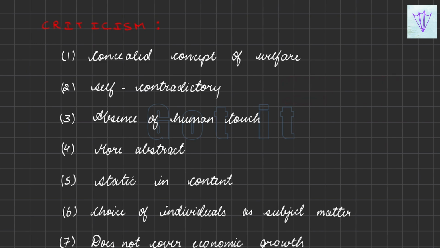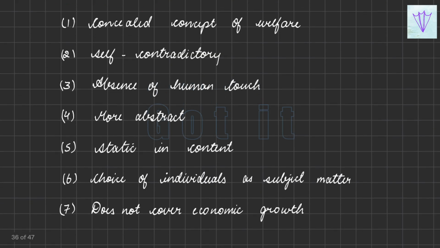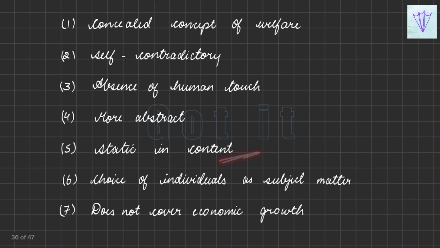The second point was that his definition was self-contradictory. There was an absence of human touch and it was more abstract, in the sense that it was not practically possible or was more complex. And it is static in content, which was one of the greatest defects in what Robbins has said, because it suffers from inadequateness.